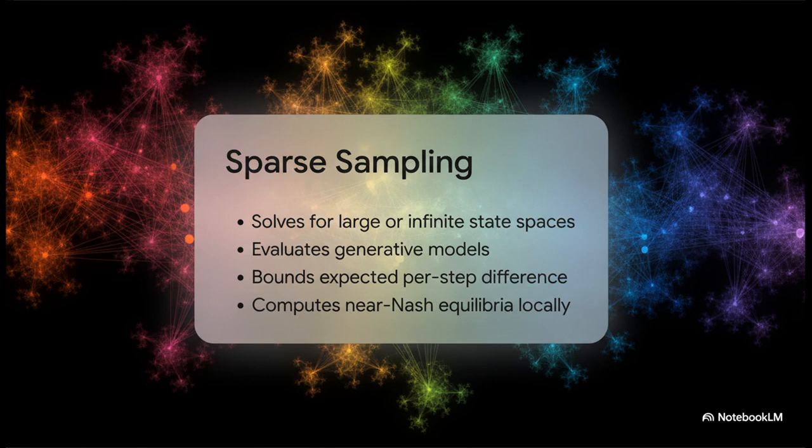So how do algorithms actually plan when the future is basically an infinite tree of possibilities? Well, they use what's called sparse sampling algorithms. Think about autonomous cars or high-frequency trading bots. They absolutely cannot map out the entire infinite world. It's impossible. Instead, they use a generative model, essentially a super-fast simulator, to look at a constant sparse sample of potential next states. Rather than trying to calculate everything everywhere all at once, they compute a near-Nash equilibrium locally. Basically, they aren't trying to predict the entire future, they sample just enough of it to make a mathematically sound, near-perfect plan for right now.